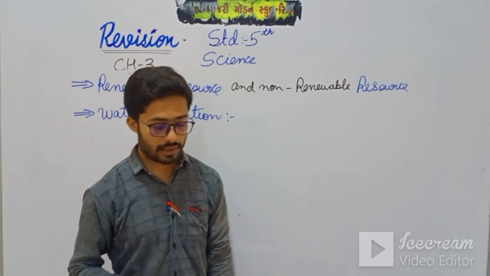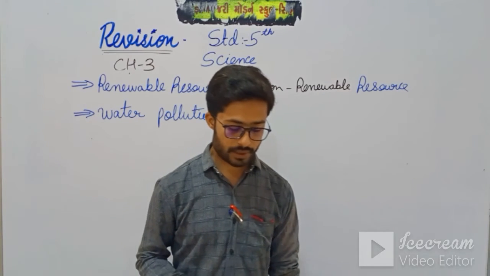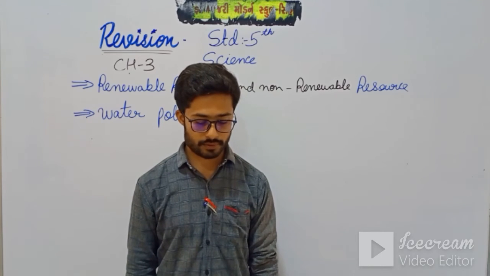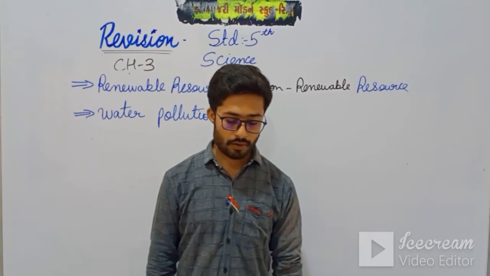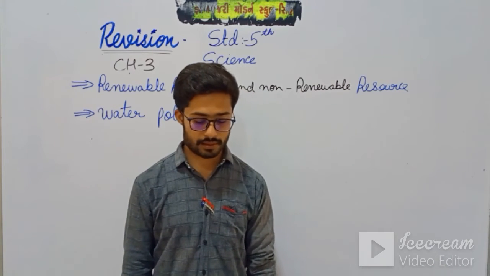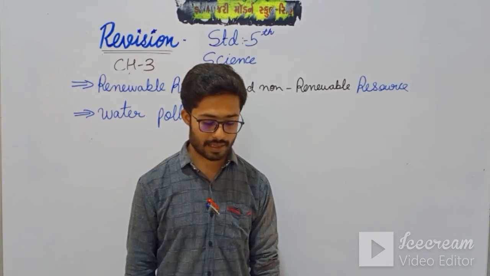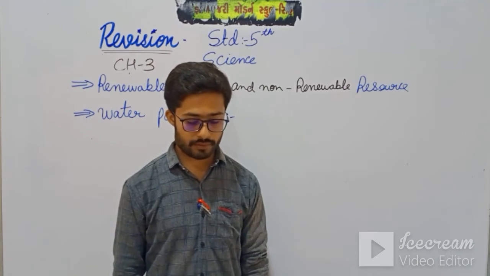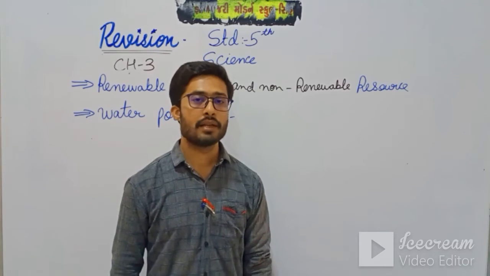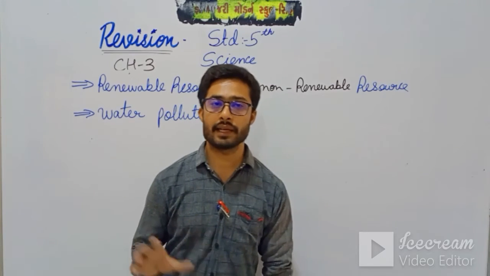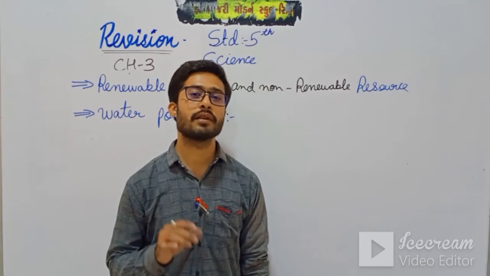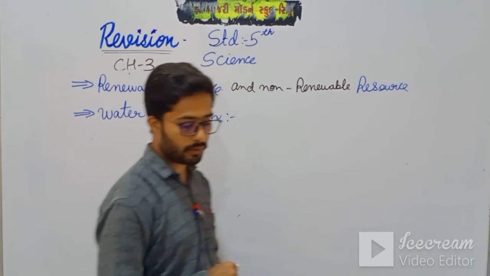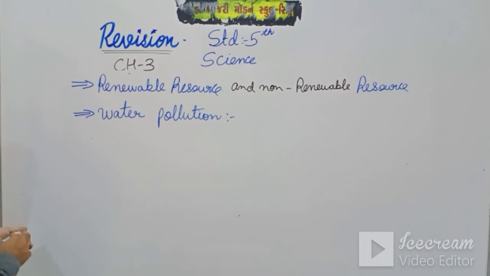Okay, students. Then after, here rivers should be kept clean and water should not be wasted. 97% of water resources on the earth is salt water. Of the remaining 3%, 2% is locked up with the polar ice caps. We have to conserve the remaining 1% which we can use. Okay, so here all the water is polluting day by day, but we have to conserve and we don't have to waste the water.